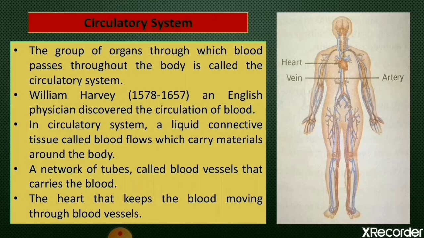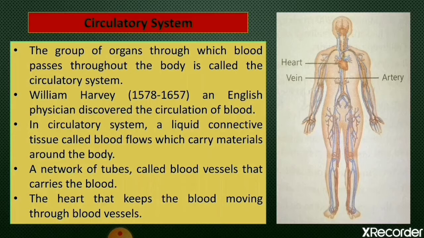So carbon dioxide and some other products are also formed as waste material due to different chemical processes occurring in our body cells. These waste materials are very harmful, and if they get accumulated, they can be very harmful for us. So they have to be removed from the body. So it is necessary that all the living organisms have some means of transporting materials from one part to another part within their body.